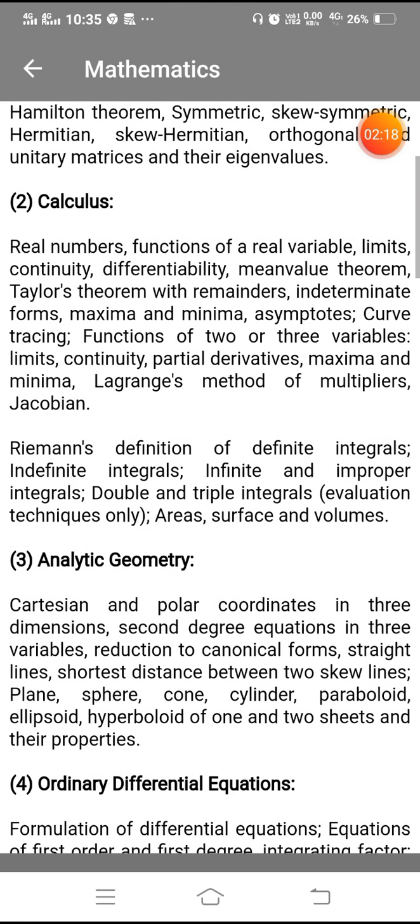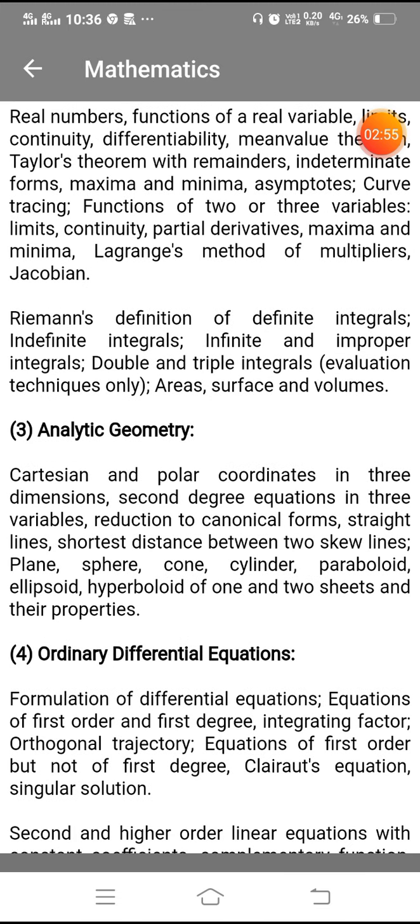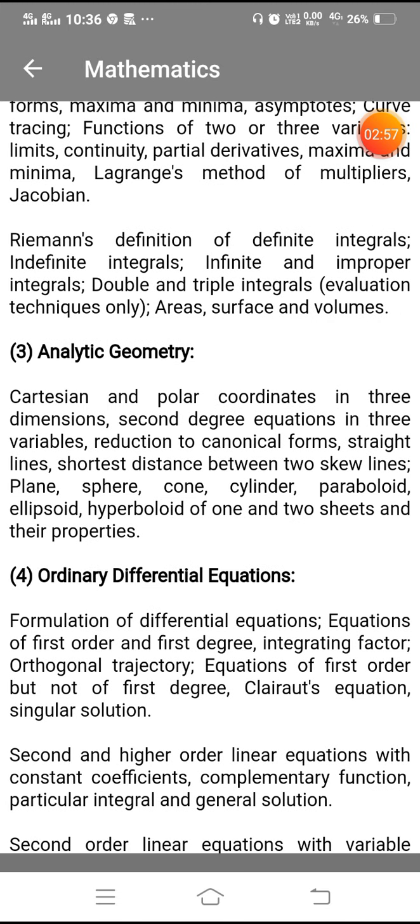Another topic is calculus: real numbers, functions of real variables, limits, continuity, differentiability, mean value theorem, Taylor's theorem with remainders, indeterminate forms, maxima and minima, asymptotes, curve tracing, functions of two or three variables, limits, continuity, partial derivatives, maxima and minima, Lagrange's method of multipliers, Jacobian, Riemann's definition of definite integrals, indefinite integrals, infinite and improper integrals, double and triple integrals, evaluation techniques only, area, surface and volumes. And analytic geometry contains Cartesian and polar coordinates in 3 dimensions,